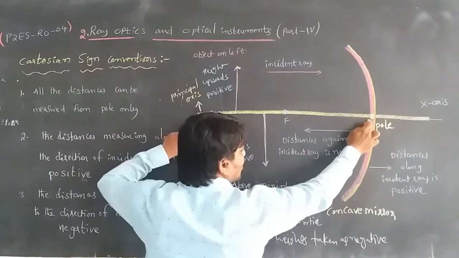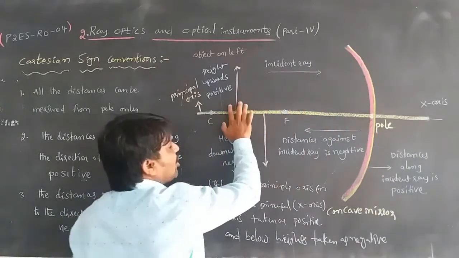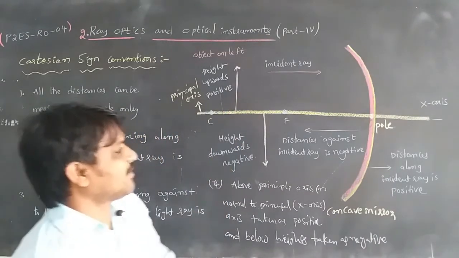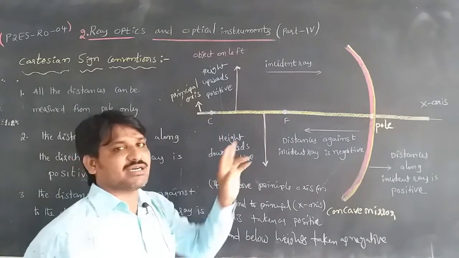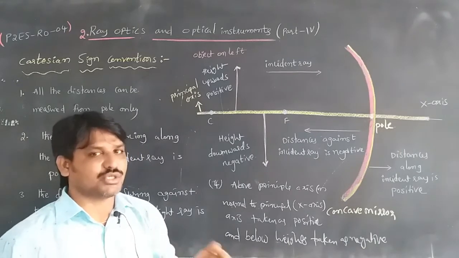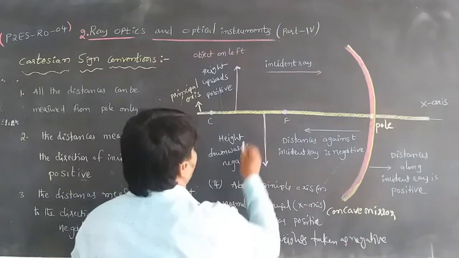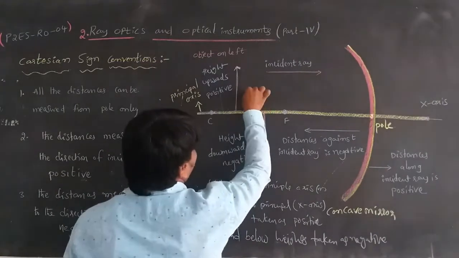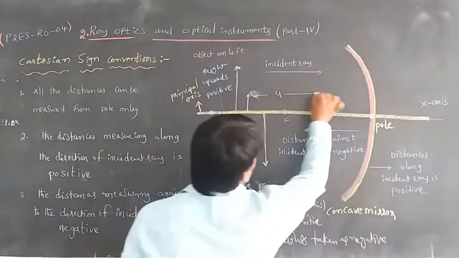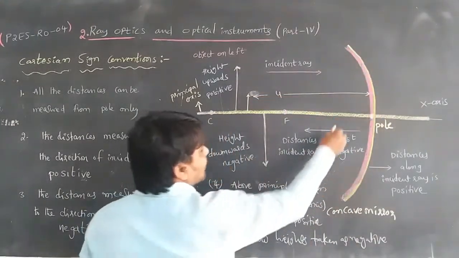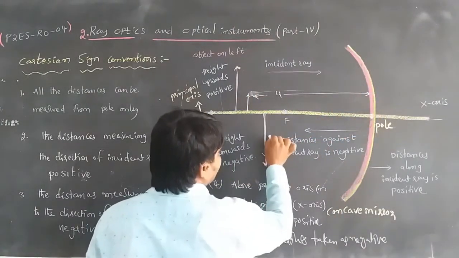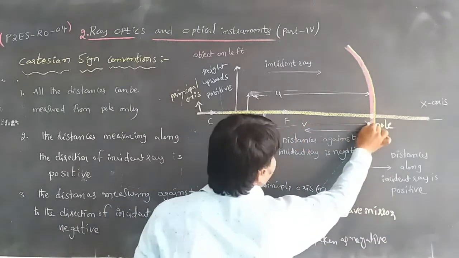Whenever we are measuring distances from the pole, if the object is placed at that point, then the pole to object distance is taken as negative. The object distance is denoted with u in optics. So consider an object placed at a distance, which is measured as u. Whenever a light ray is incident on this mirror and is reflected and the image is formed in this way, the distance from the pole to the image is called v.